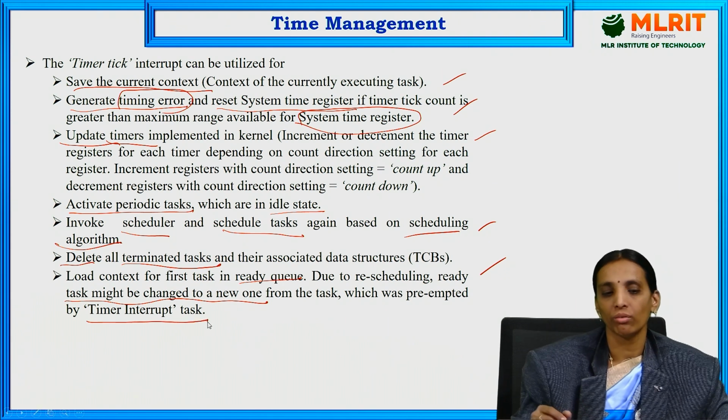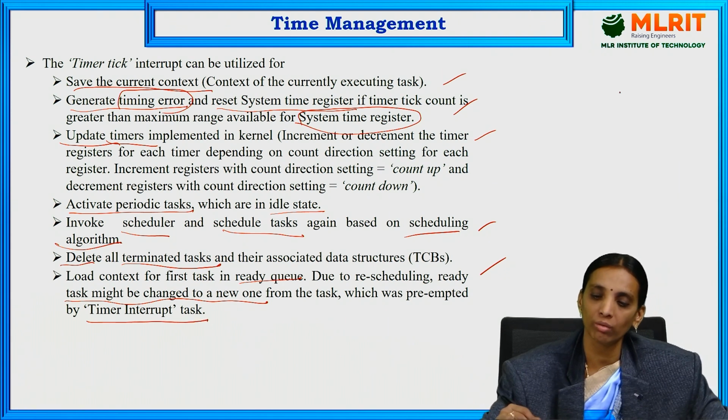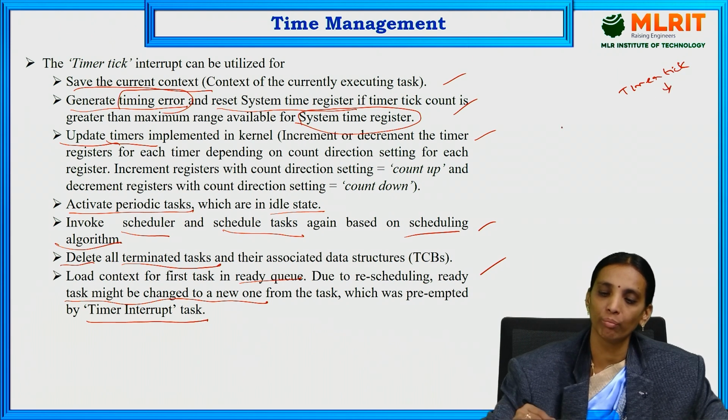So in time management, the timer tick interrupt is used for defining the time events of the OS.